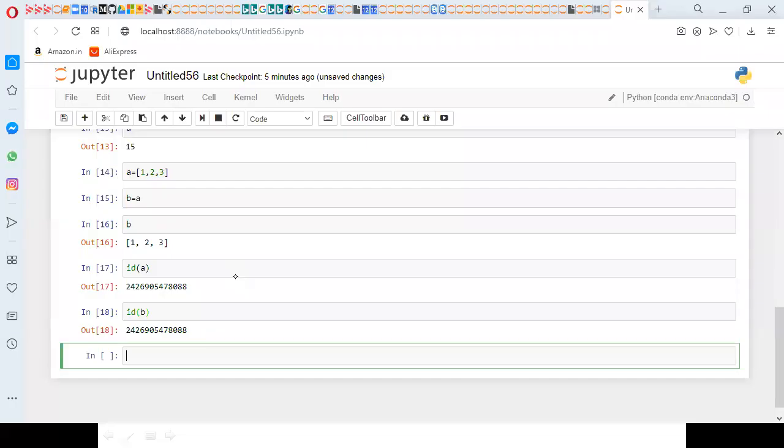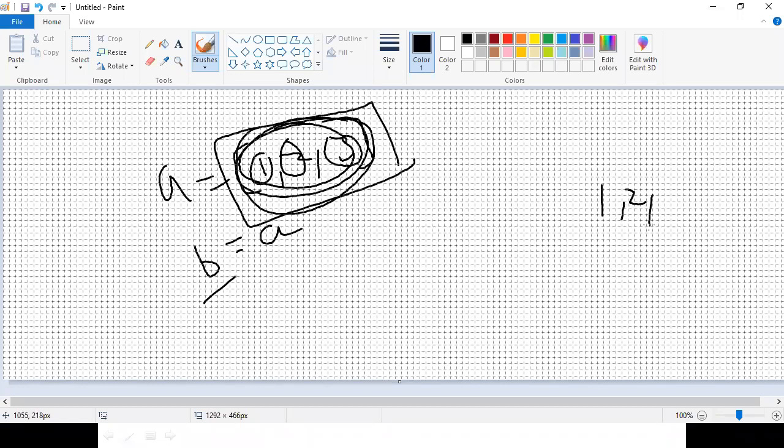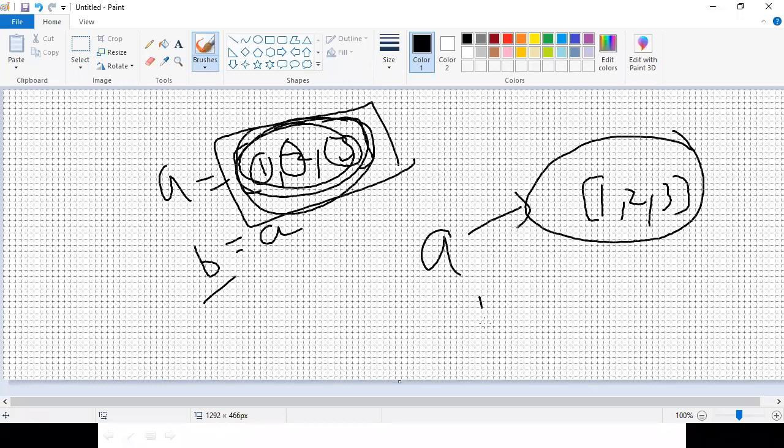Once I say that, if you do any modifications in part of this object, like if you change any value of 1 or 2 or 3, it will be affected to B also. Why? Because both are referring to the same object. This is the only total object. Here 1, 2, 3 is a list, and it is the total object. A is pointed to here and B is also pointing to the same. So if you do any modification to part of the object, it will be affected to both.